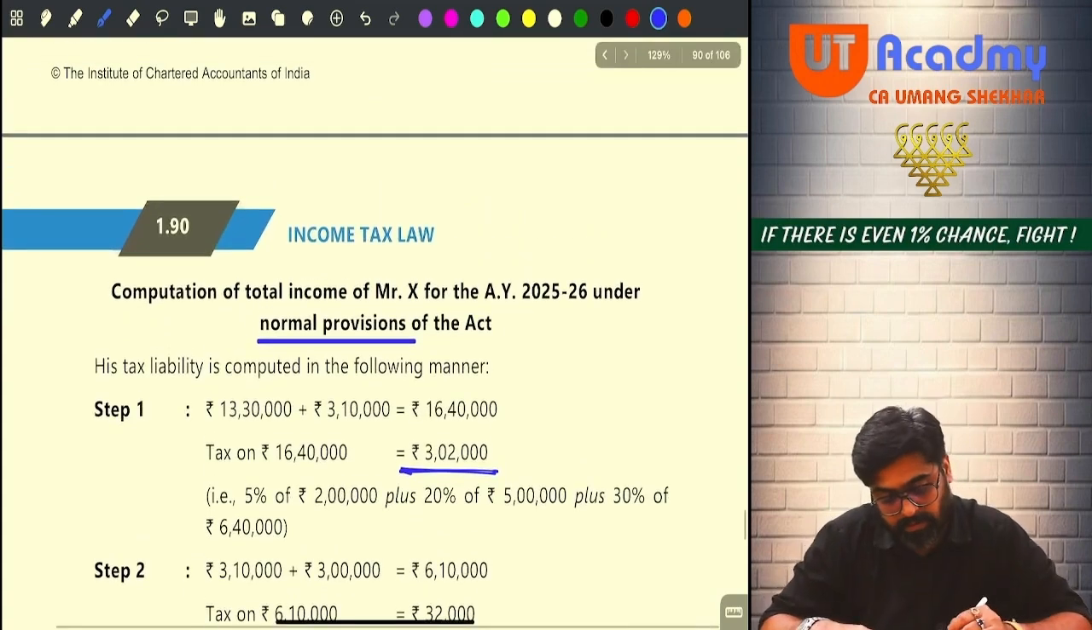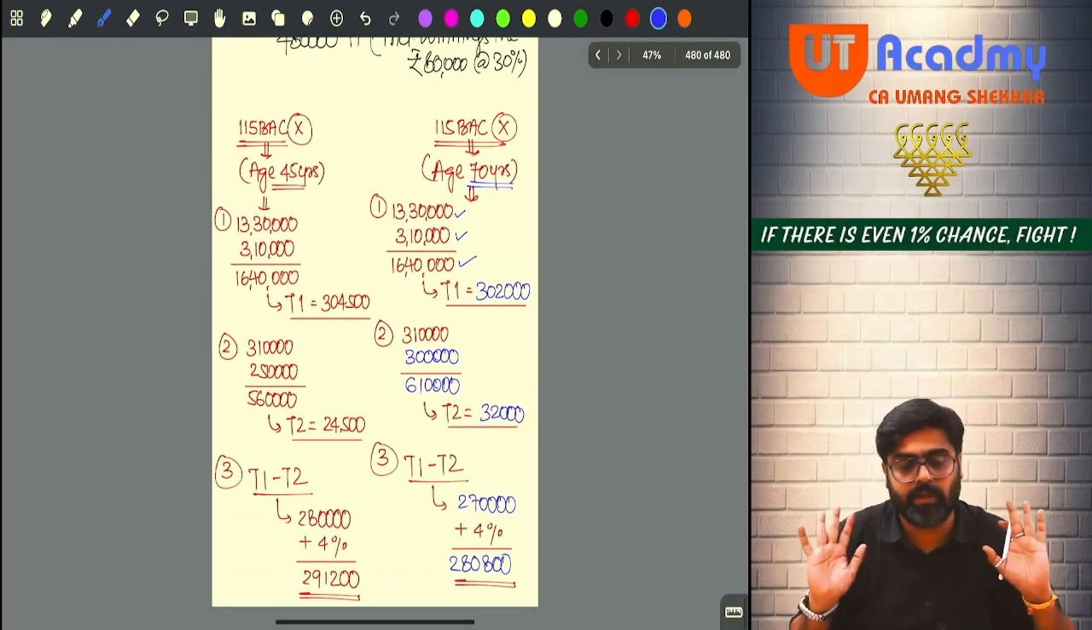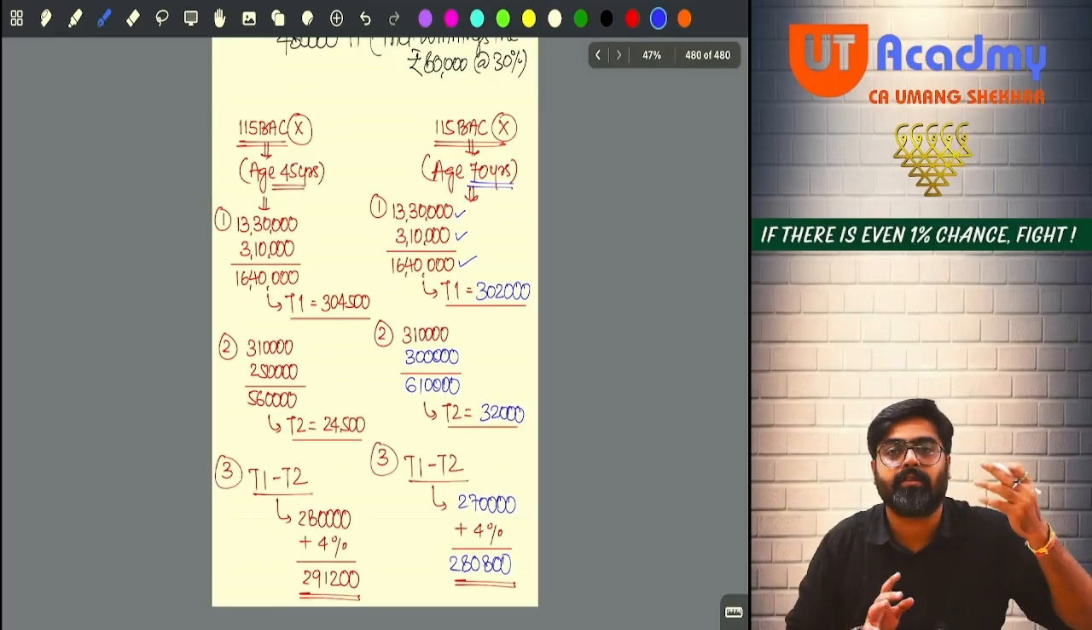Understanding? Now pay attention. Now the same calculation I will be doing, same calculation, but the tax rates will be different.